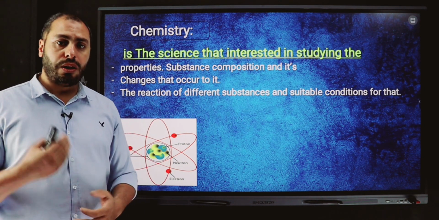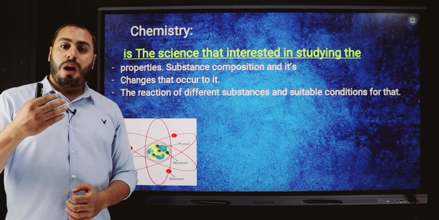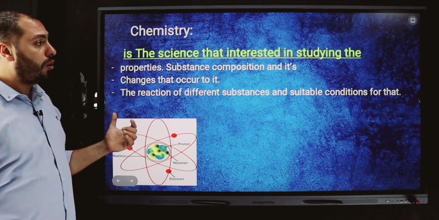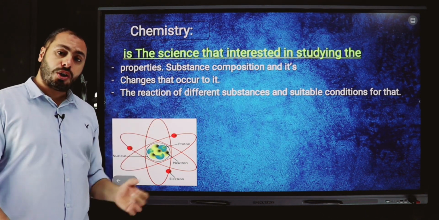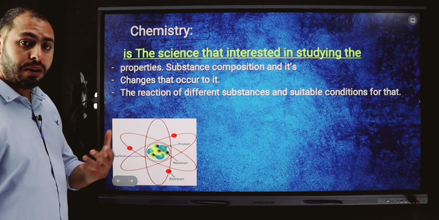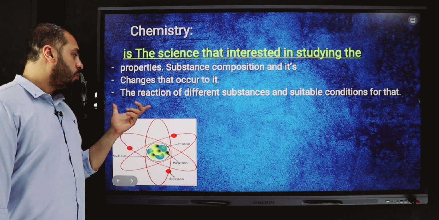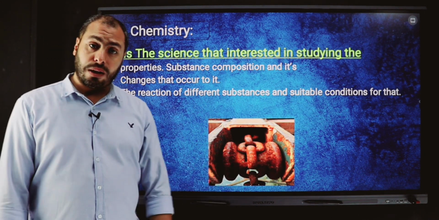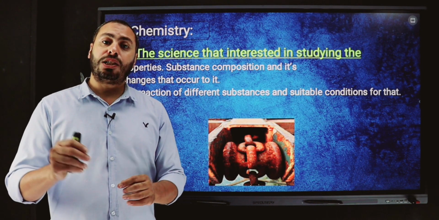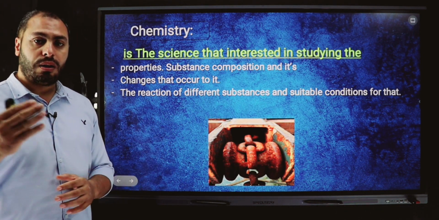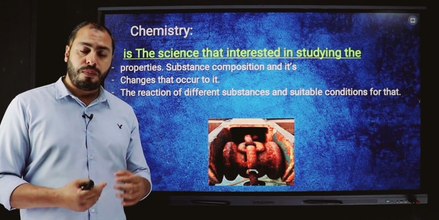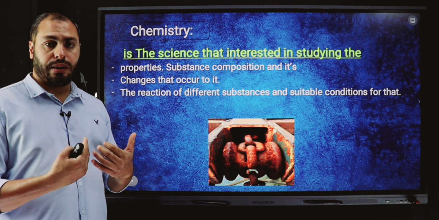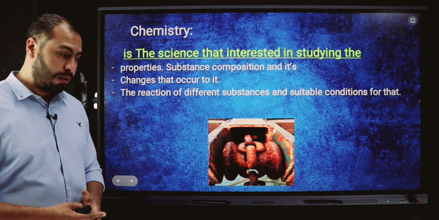If I want to study another compound, or oxygen gas, hydrogen gas, nitrogen gas, it is related to chemistry. So according to chemistry, we can study the composition or the structure of the substances that we use. Number two, the changes that occur to them, like iron rust. Iron rust is a change that occurs for iron and some other metals if we leave them for a period of time in humid air.